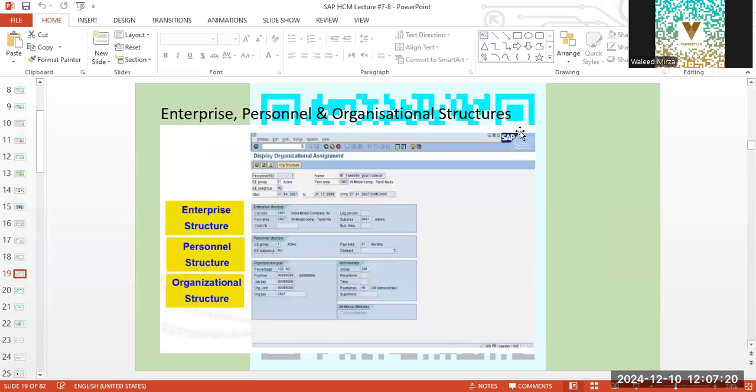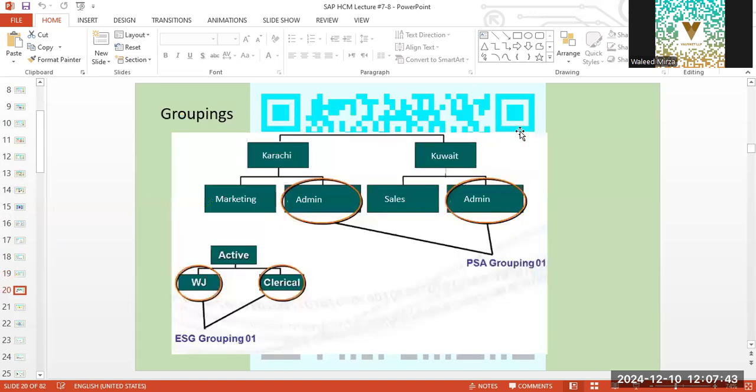Every personnel administration master data and assignment will be categorized in three parts: enterprise structure, the personnel structure, and the organizational structure. Okay. Enterprise structure, of course, will have the company code. Personnel structure will have the employee group and subgroups and payroll areas.